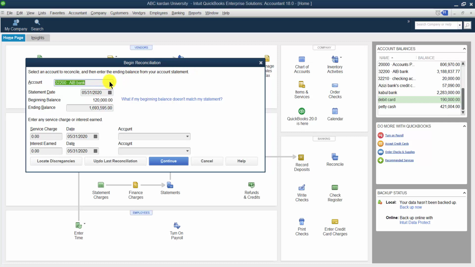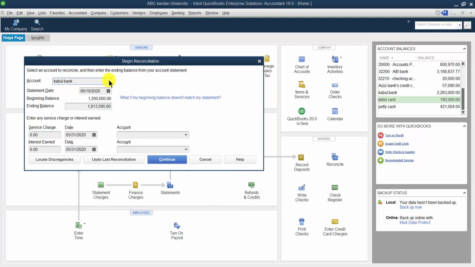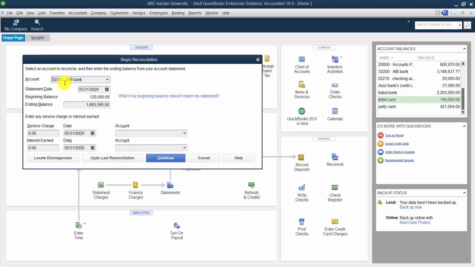Now here it depends on which bank account you want to reconcile. You want to reconcile your Kabul bank or you want to reconcile, for example, your AIB bank. Let us say I want to reconcile my AIB bank. First of all, you have to select the account. And the second one is the statement date. Which date do you want to make the statement on? For example, today's date is the 21st of June, right? The 21st of June.